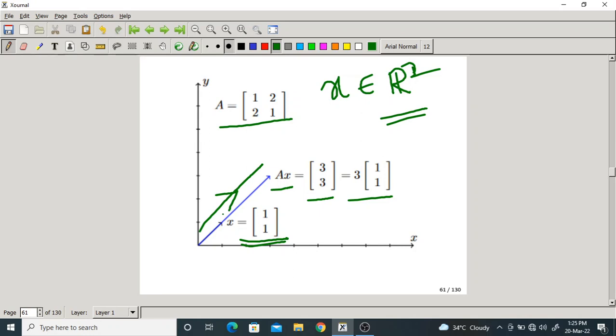The only thing is it is stretched or expanded, or its magnitude is increased by what factor? 3. Okay. Now this x is said to be an eigenvector of matrix A. So these are special vectors which do not change their path or direction, but they can be scaled.